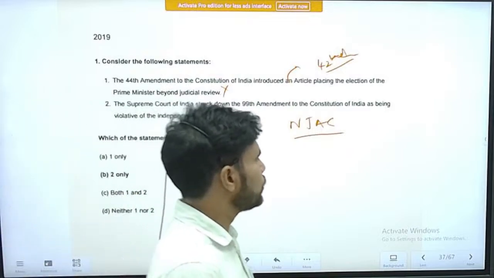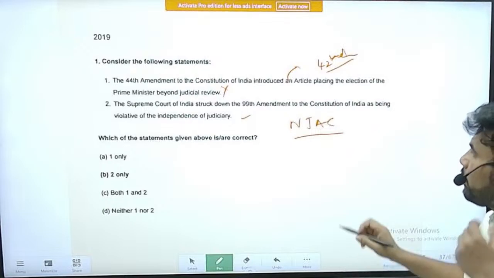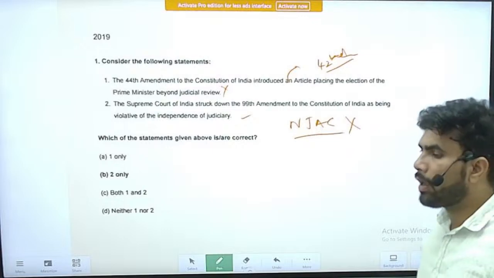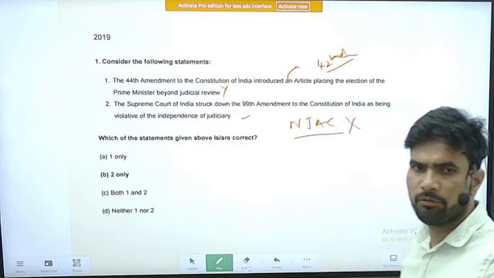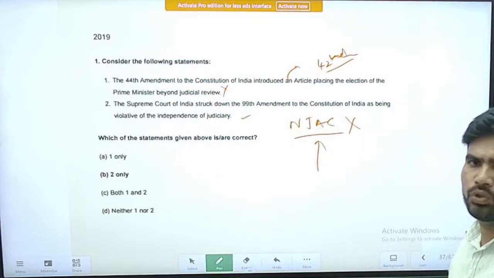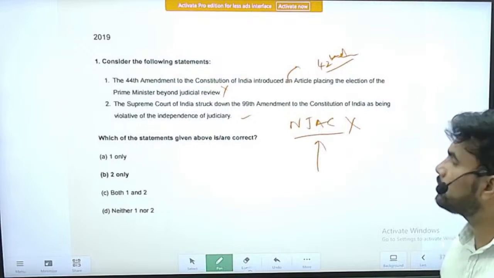This body was created to appoint judges and also oversee the transfer of judges, especially in the higher judiciary. However, this NJAC has been struck down by the judiciary, saying that it violates the separation of powers and that the executive is interfering in judicial affairs. By saying that, the Honorable Supreme Court struck down this law.